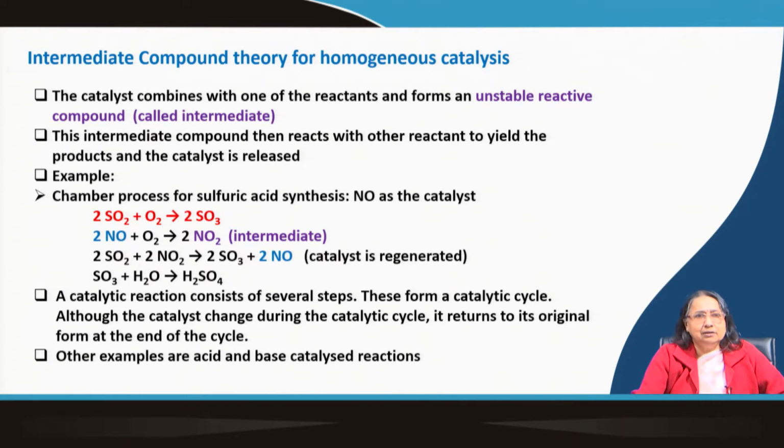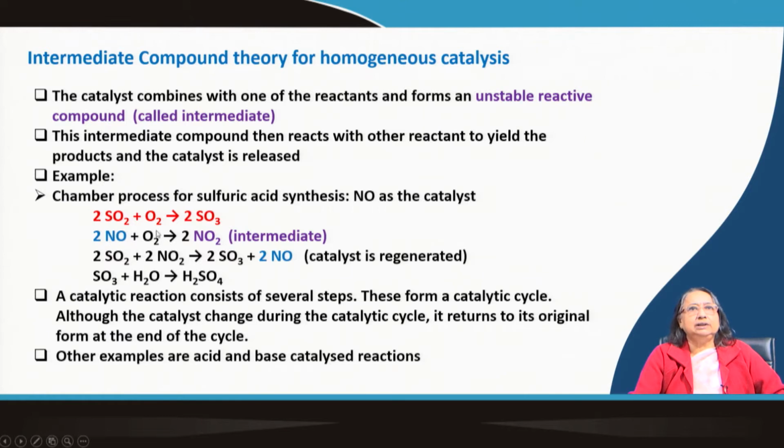Here it is also in the chamber process that I already discussed, the sulfuric acid synthesis, where nitrogen oxide is used as a catalyst. Here it is nitric oxide, it is shown. This is the main reaction, sulfur dioxide reacts with oxygen to give sulfur trioxide. Okay. Now, for this reaction NO is used as the catalyst. Okay. So, how is NO acting as the catalyst? By forming some intermediate. What is that?